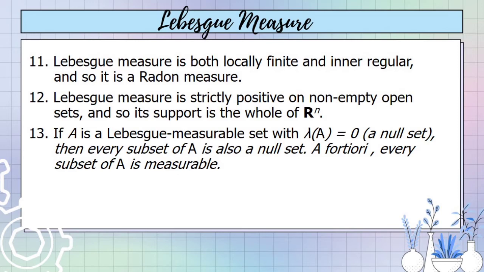And the last property here: if A is a Lebesgue measurable set with λ(A) = 0, a null set, then every subset of A is also a null set. A fortiori, every subset of A is measurable.